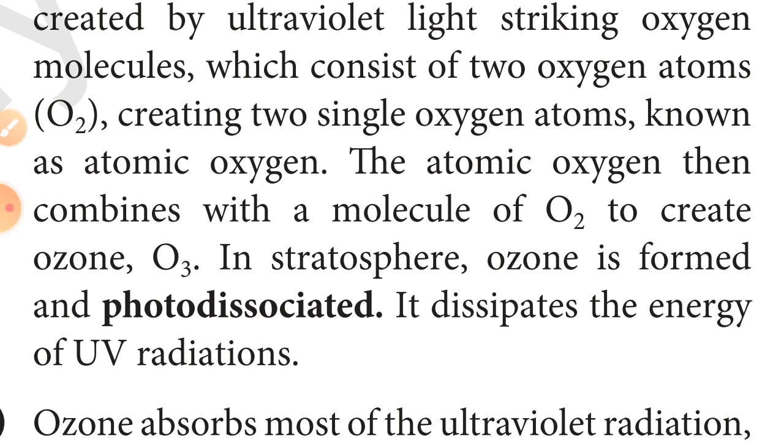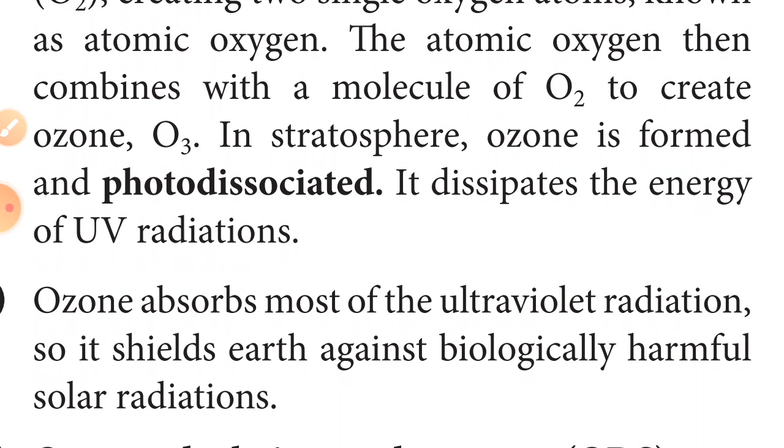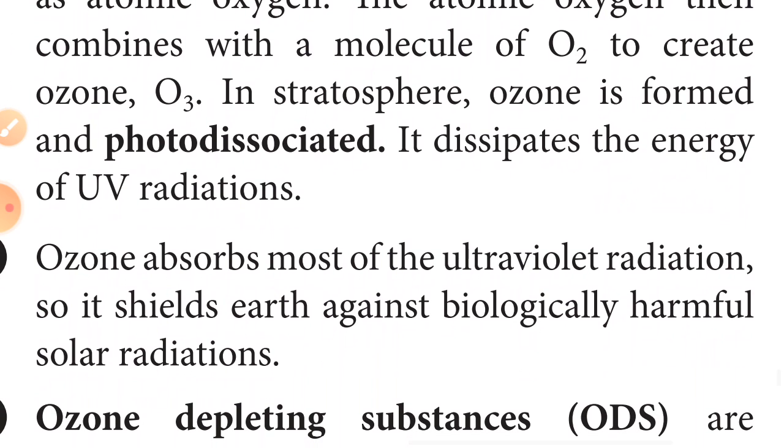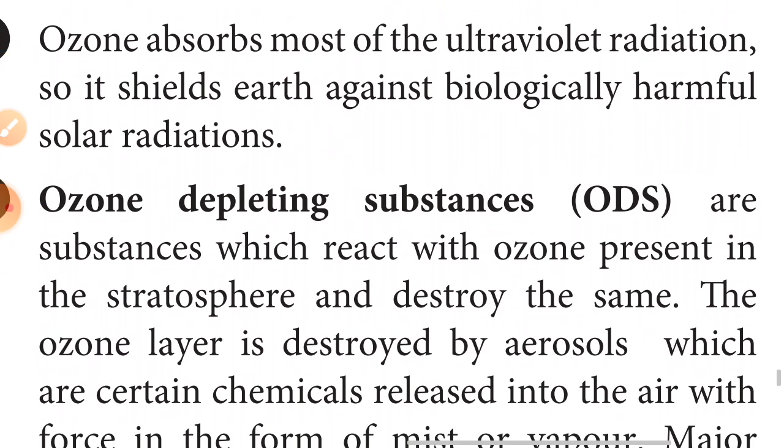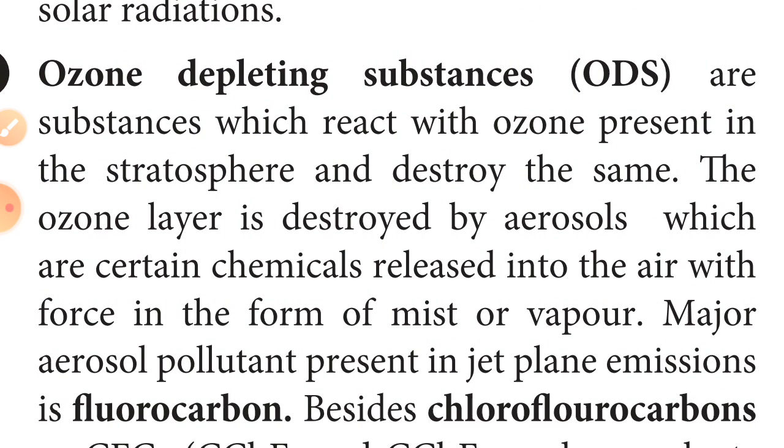On the other hand, ozone absorbs most of the ultraviolet rays in that particular condition, as I have already told you about the good ozone, meaning it makes a shield on the surface of the earth so the harmful radiation cannot reach the surface of the earth. Now let us talk about the different substances of ODS, meaning ozone depleting substances, and how these ODS affect our environment.